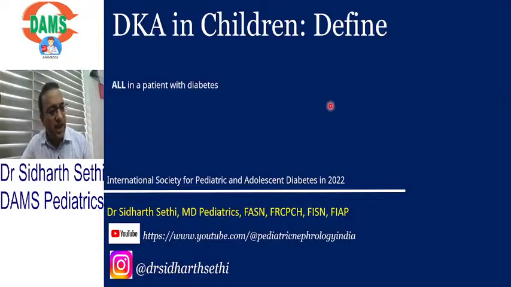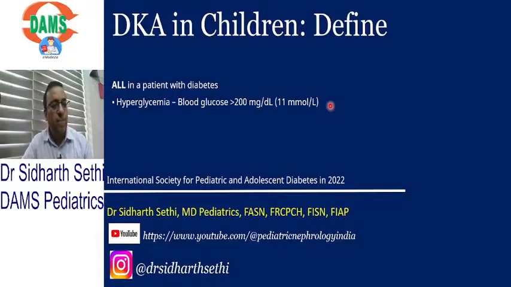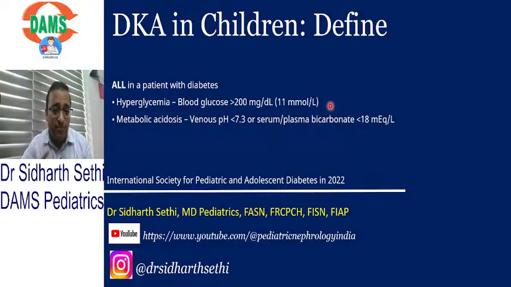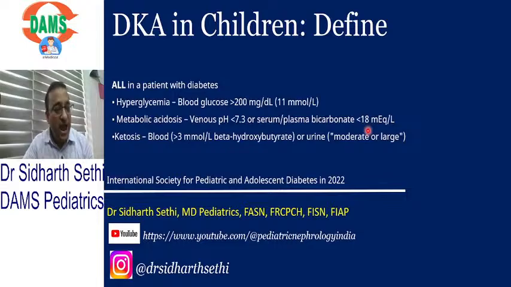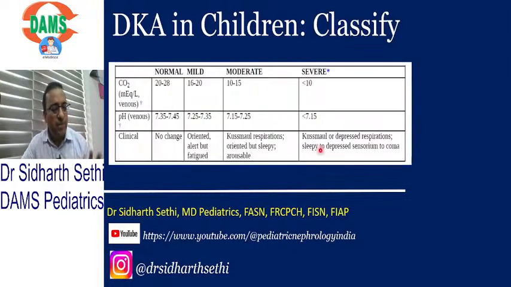This guideline says any child with diabetes who has blood sugar more than 200 milligrams per deciliter or more than 11 millimole per liter and metabolic acidosis, a pH less than 7.3. Listen carefully, it is very important: pH less than 7.3 and bicarbonate less than 18 and ketosis. All three things should be present: hyperglycemia, acidosis, ketosis in the blood and urine. Okay, this is DKA.